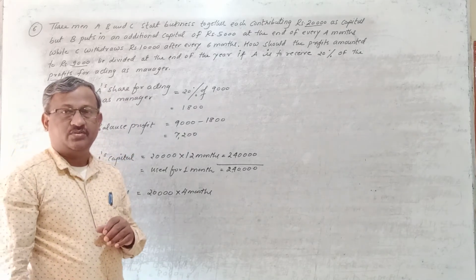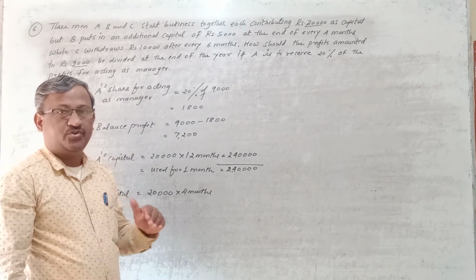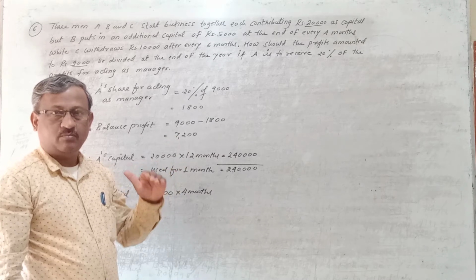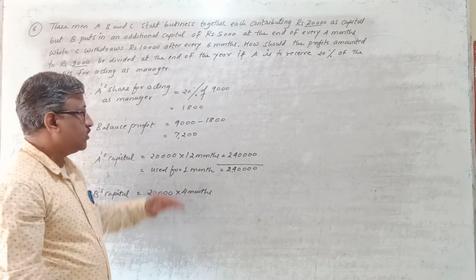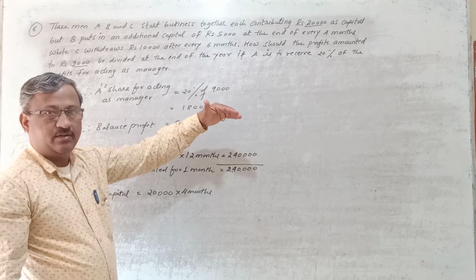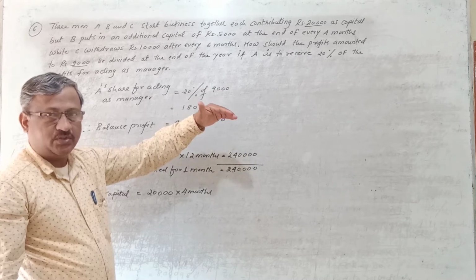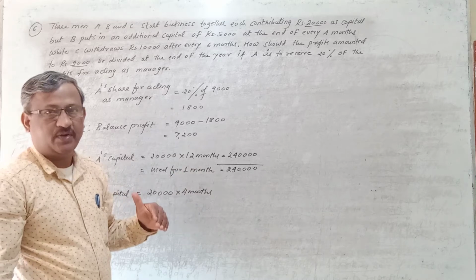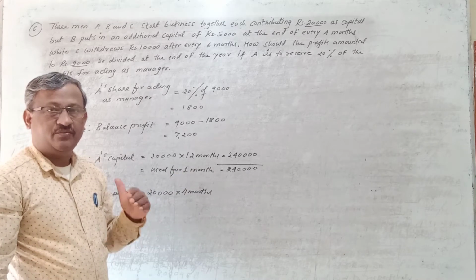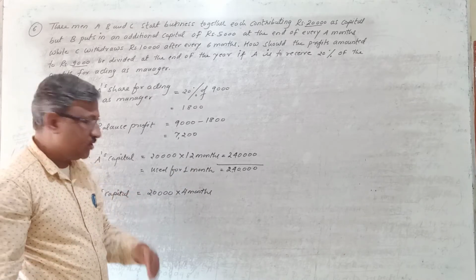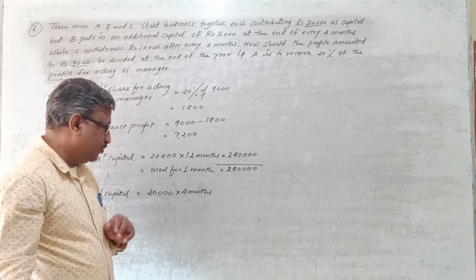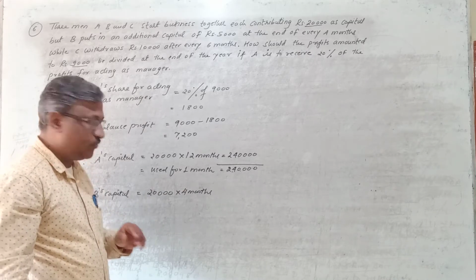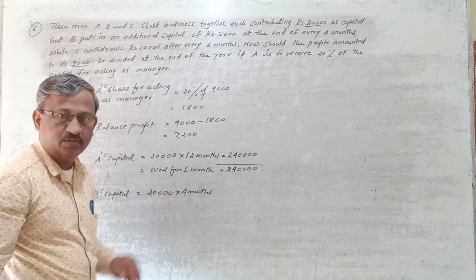Because the first 5,000 he invests after the completion of the first 4 months. At the beginning he has invested how much? 20,000, and after the completion of the first 4 months he is going to invest how much? 5,000. So before investing the first 5,000 rupees, these 20,000 rupees will be used in the business for the first 4 months. Therefore, you have to multiply this 20,000 by 4 months.